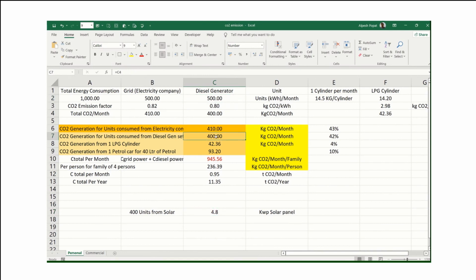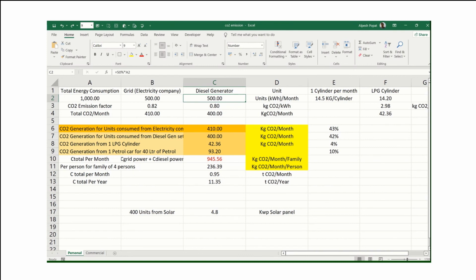So this CO2 emission will become zero, because I'm not buying from the DG set. So now my net CO2 generation is 545.56, which was earlier 945. So this is how we can reduce our CO2 emission.